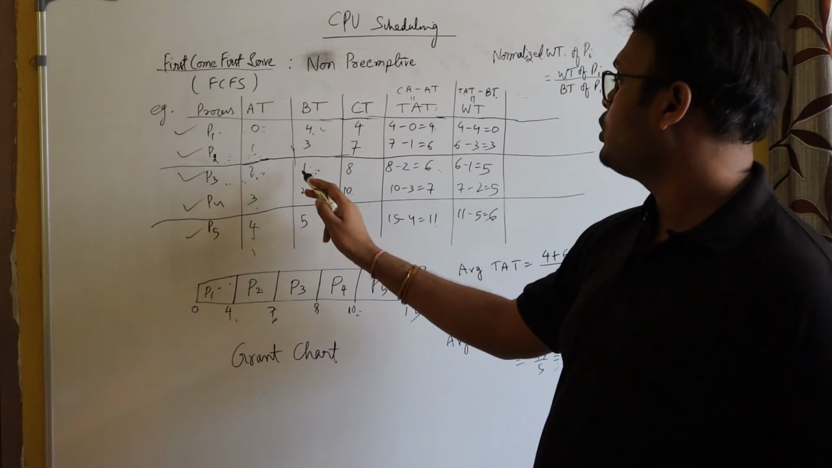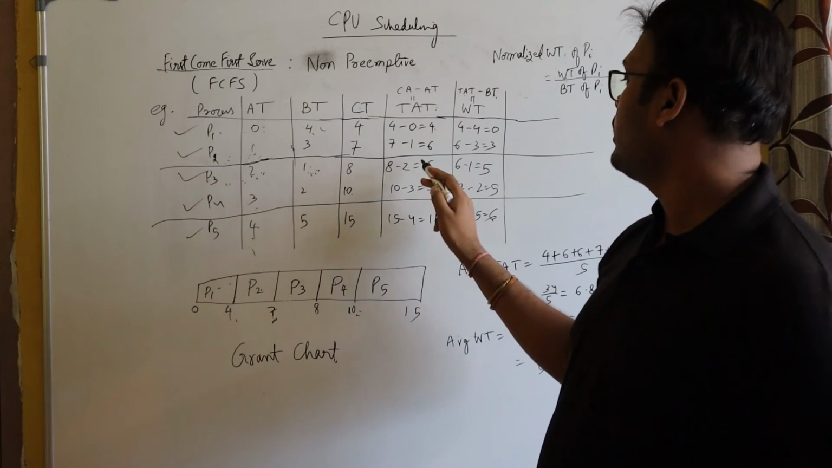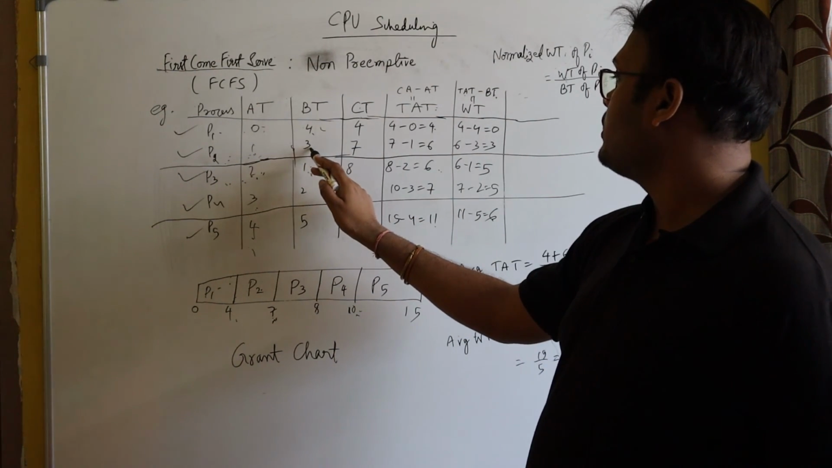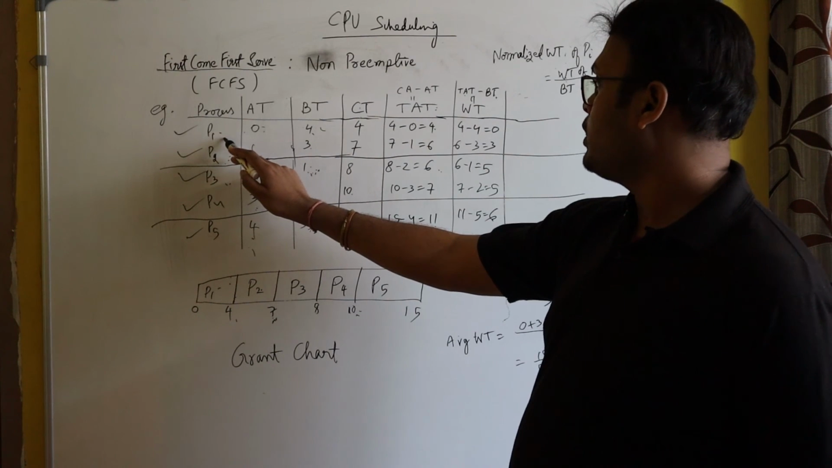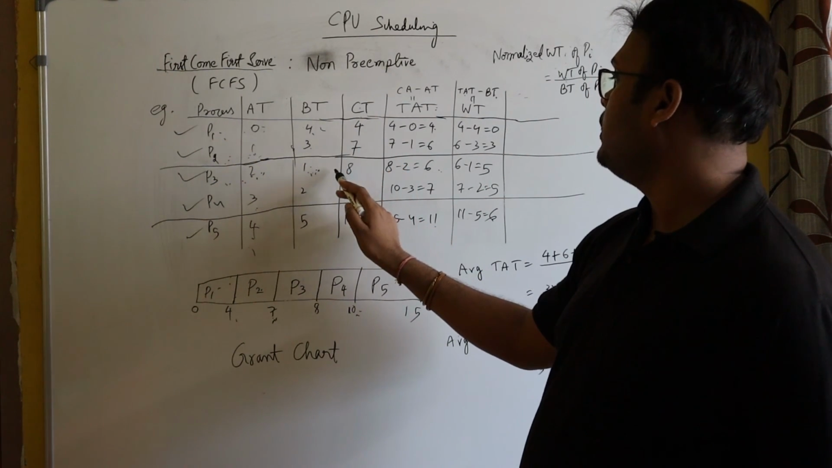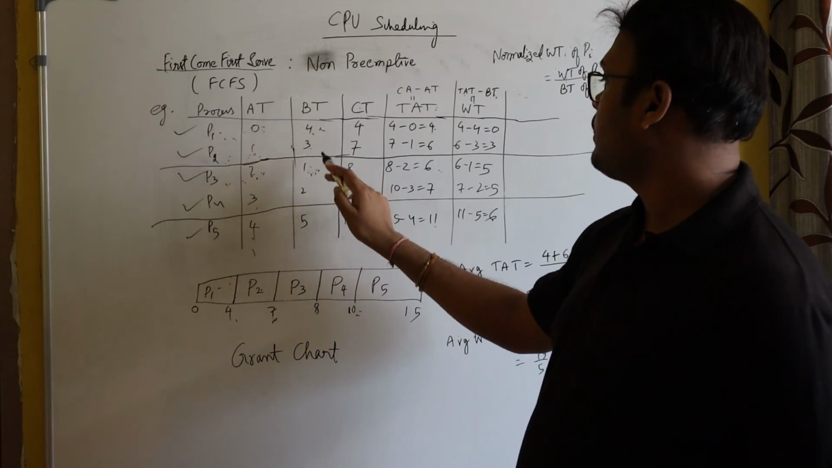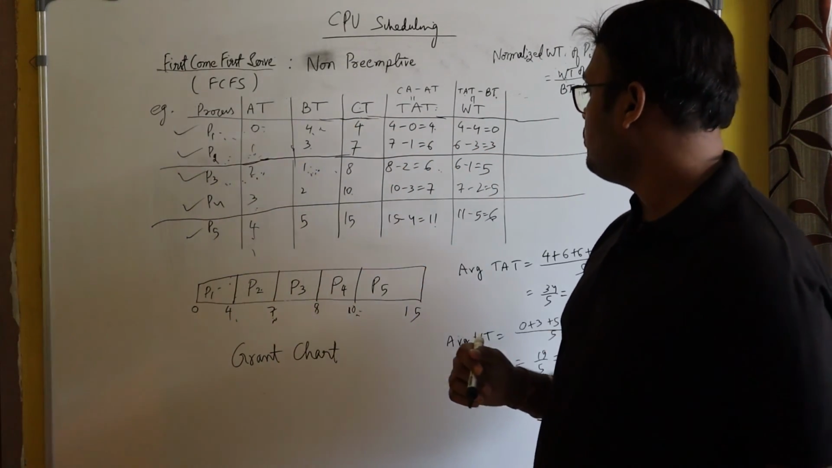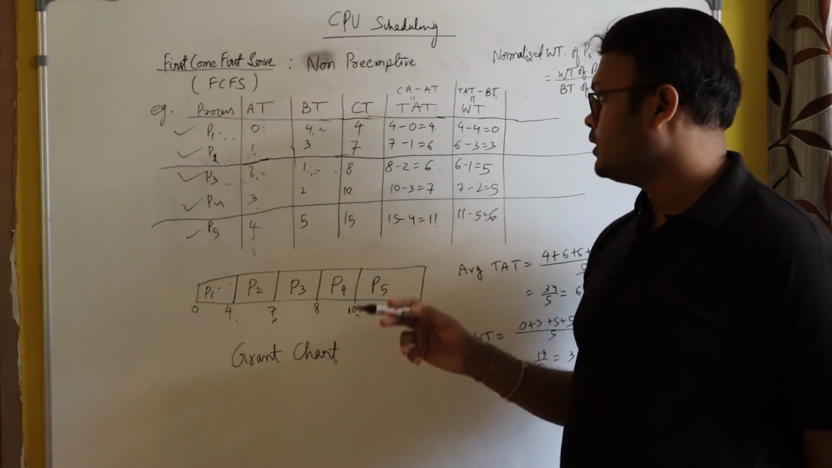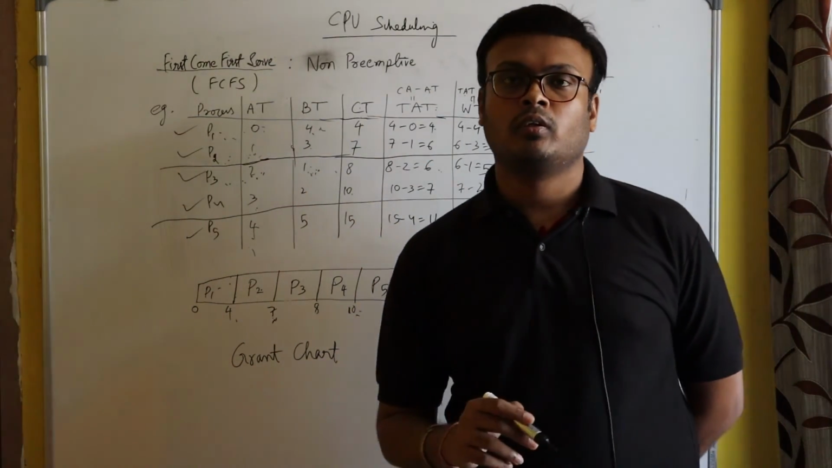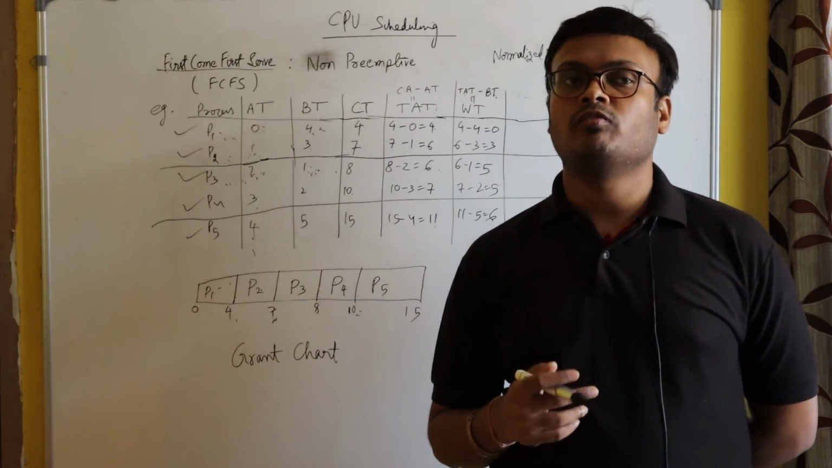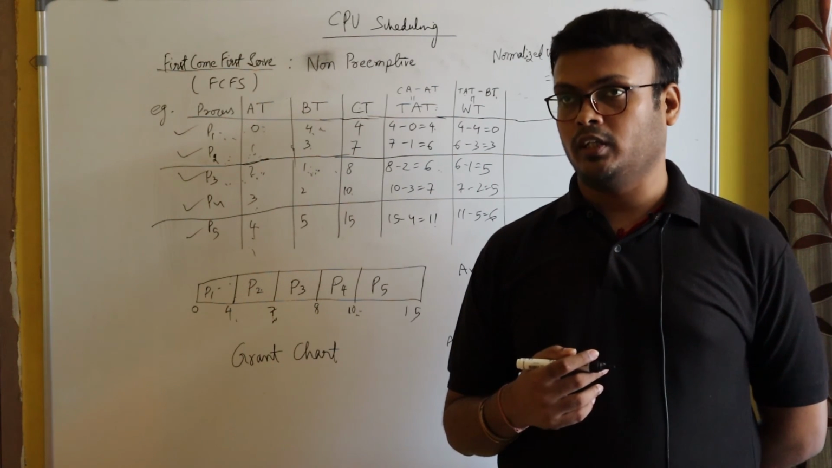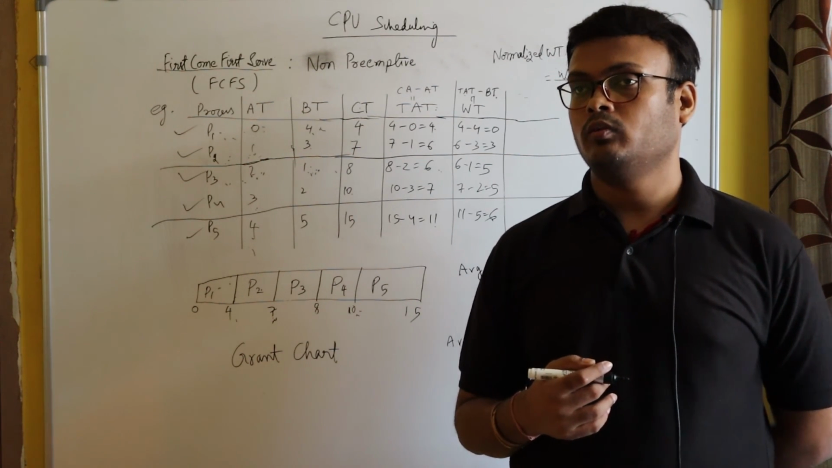Here you see P3 has shorter burst time, but P3 has to wait for 6 seconds. But P1 has the longer burst time than P3, but P1 has to wait for just 0 seconds. Okay, so this is the main problem of this first come first serve algorithm. So actually the first come first serve algorithm suffers from the convoy effect. Okay, that I will tell you after some time.